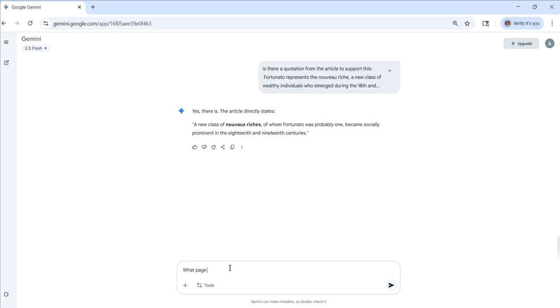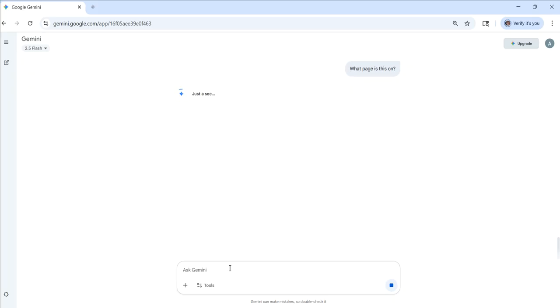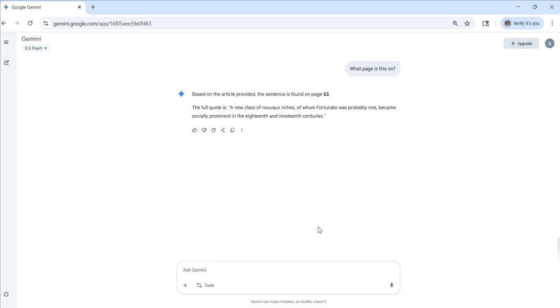I'm going to see if it will tell me what page this is on. It may not. I'm really not sure because of the way I had to copy and paste. Oh, look, it's on page 53, and here's the full quote.